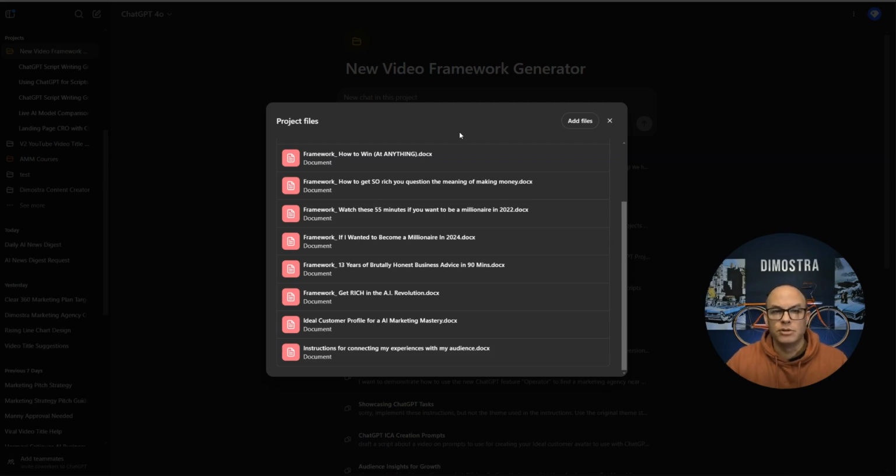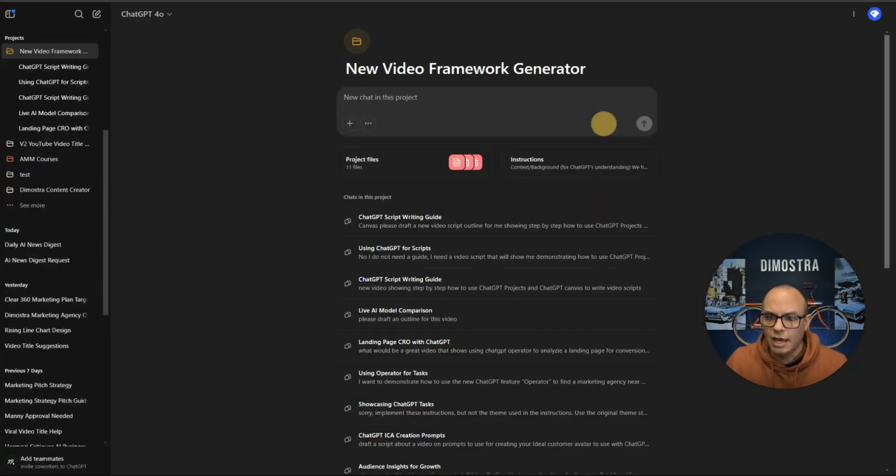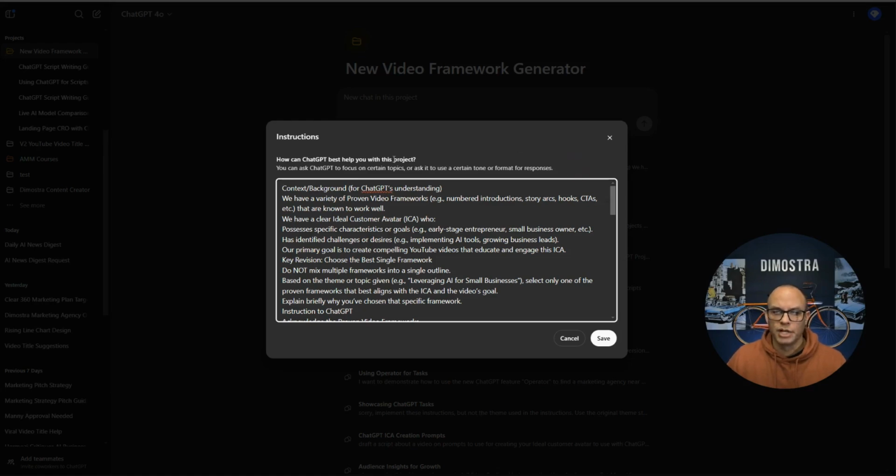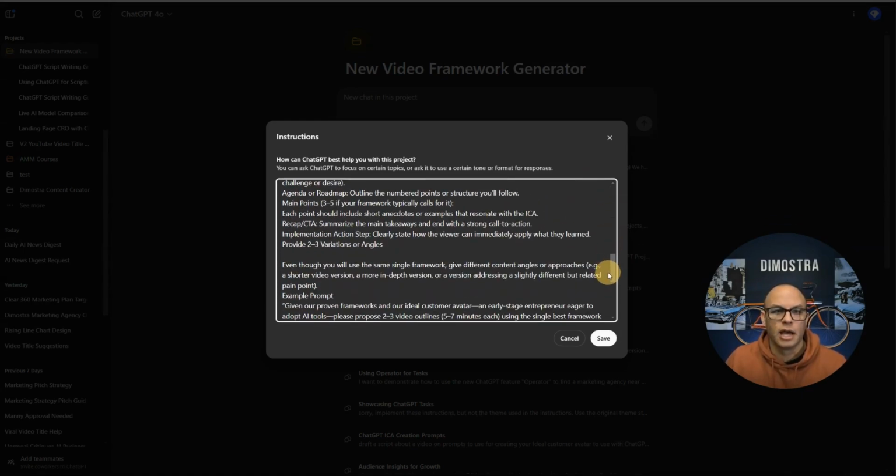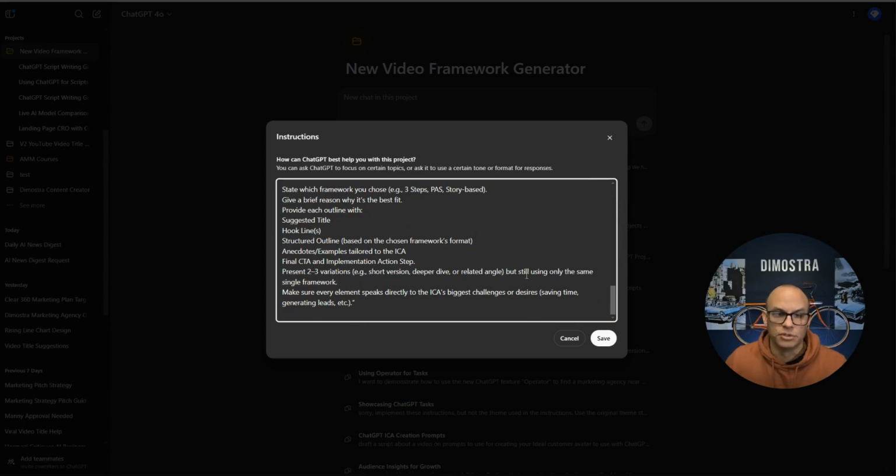And the great thing about using projects is this is a one-time effort of compiling all this information. Then it's kind of like a shortcut when you want to create a new video script. You just give it a single line and it automatically will run through all this information because with projects, you have instructions. And so these are my instructions for this entire project. And the results have been great.